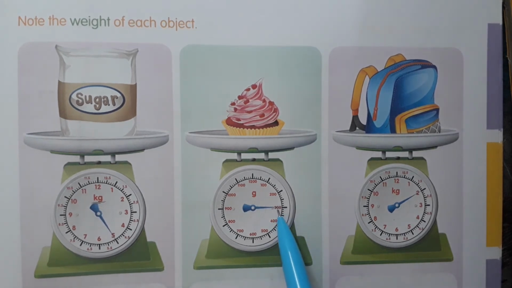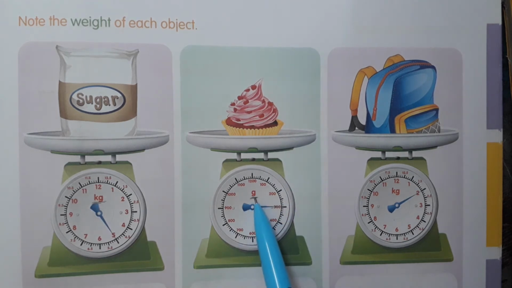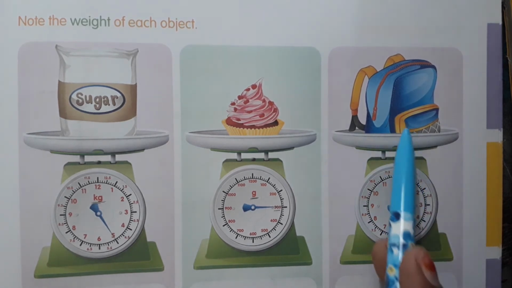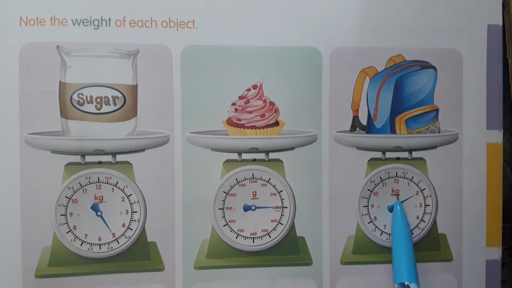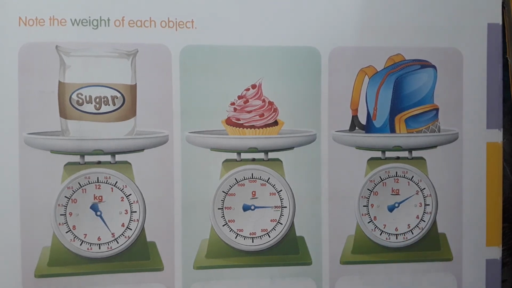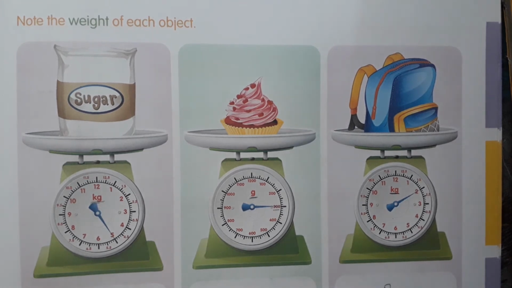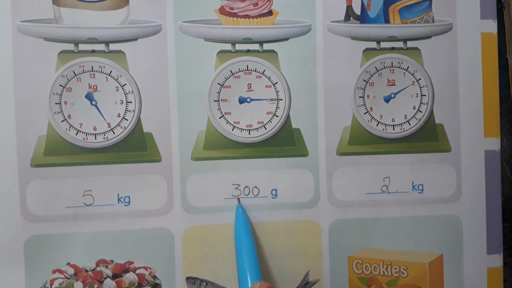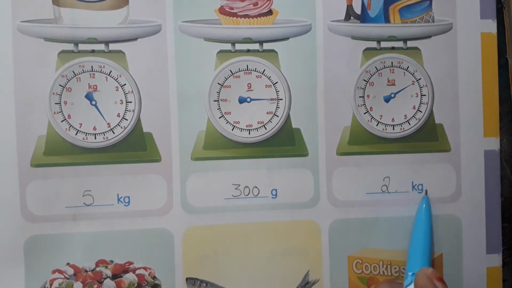Next one. This indicator indicates in grams. So how many grams? 300 grams. This bag, here it indicates kgs. How many kgs? 2 kgs. The bag weight is 2 kgs. So write, children, 5 kg, 300 grams, 2 kg.